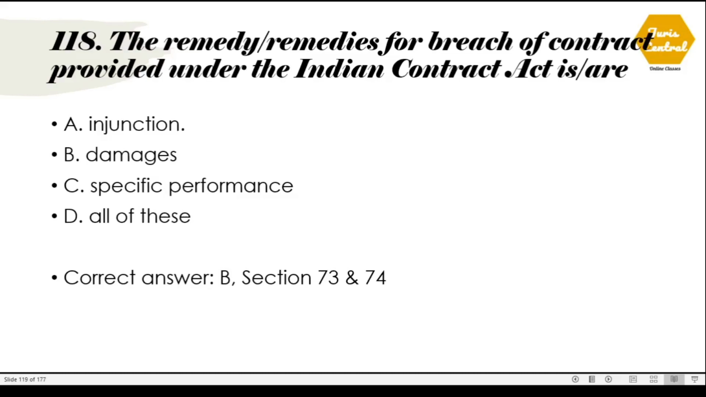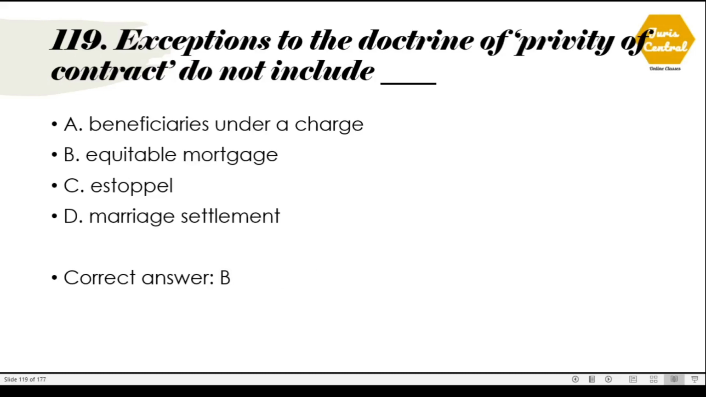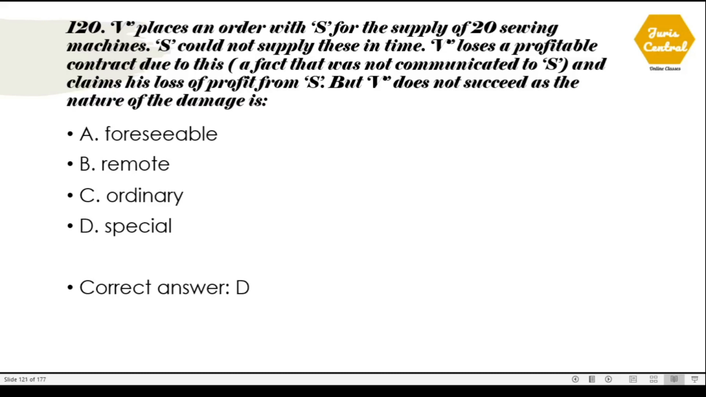118. The remedies for breach of contract provided under the Indian Contract Act is or are. The correct option is option number B. So the relief of damages can be claimed under Sections 73 and 74 of the Indian Contract Act. 119. Exceptions to the doctrine of privity of contract do not include. So what does it not include? The correct option is option number B, equitable mortgage.